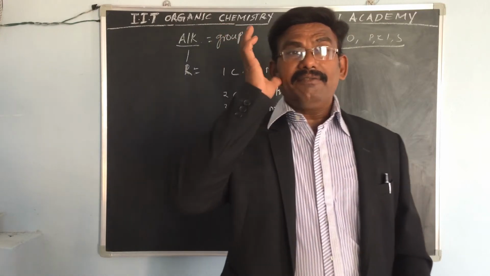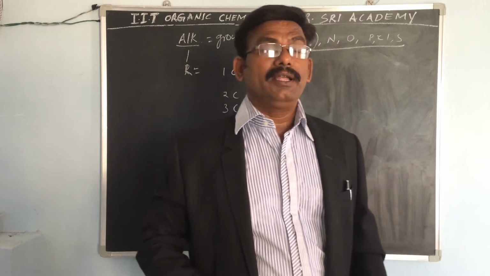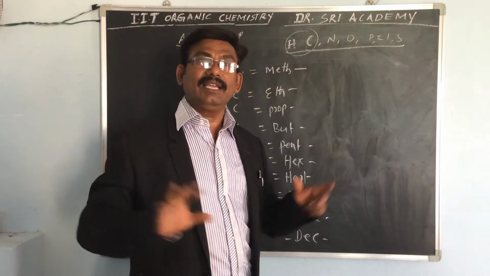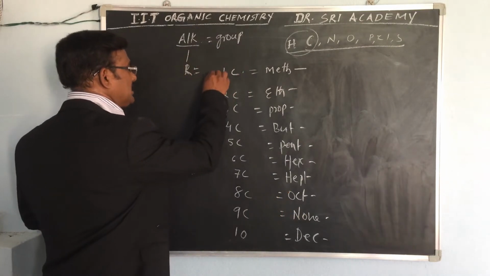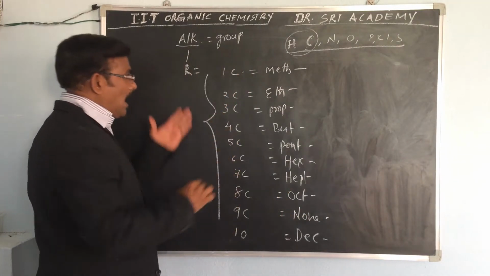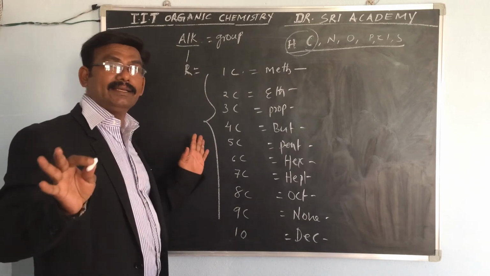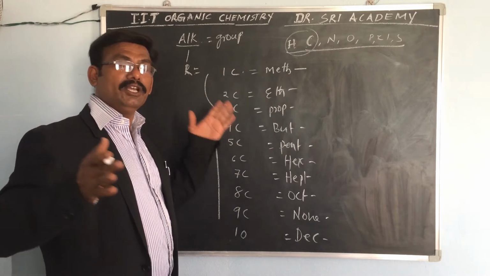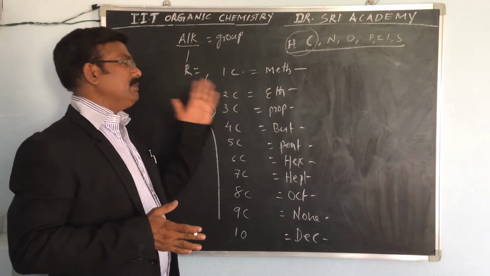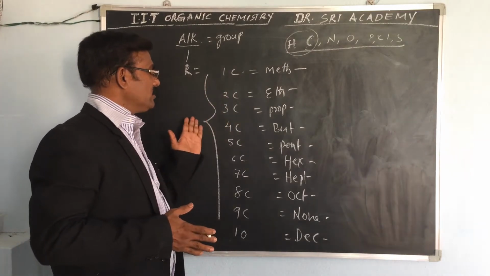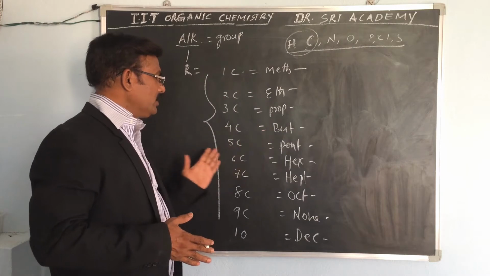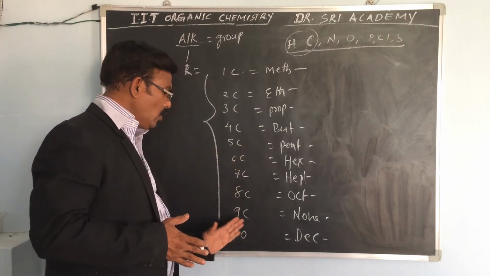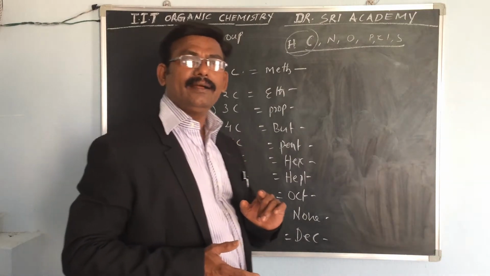These are very, very important, you have to remember. If one carbon is there, that is called meth. I will tell you everything later. Just remember all these things. From 1 to 10, you have to learn them completely by heart, like A, B, C, D. One carbon, meth; second carbon, eth; third, prop; fourth, but; pent, hex, hept, oct, non; and 10, dec.